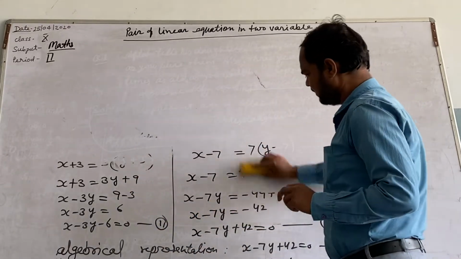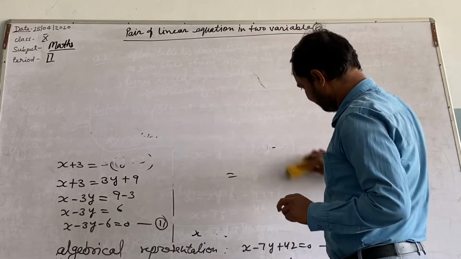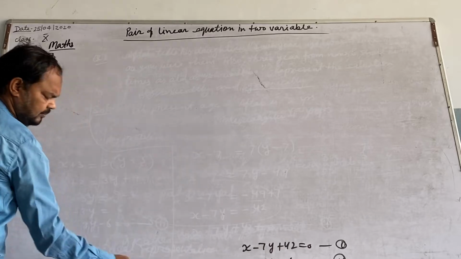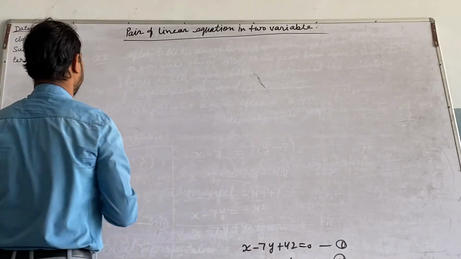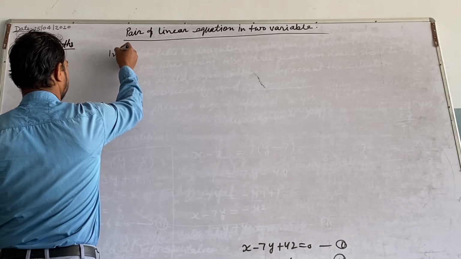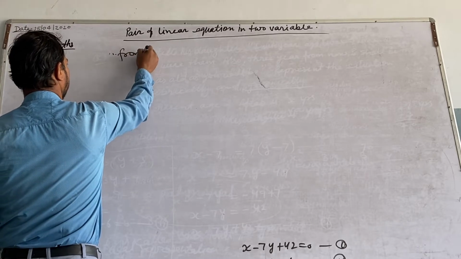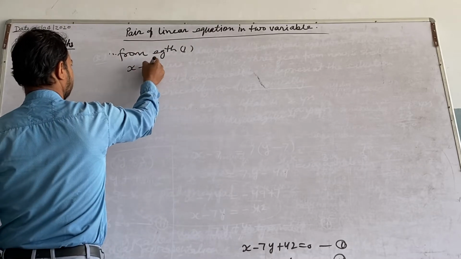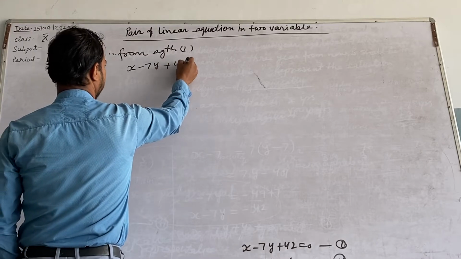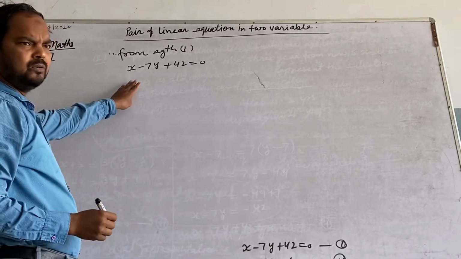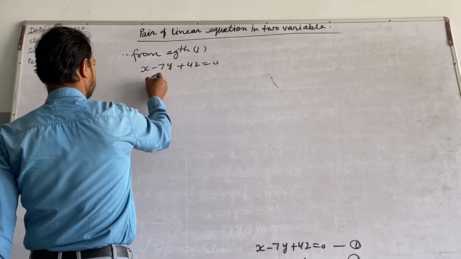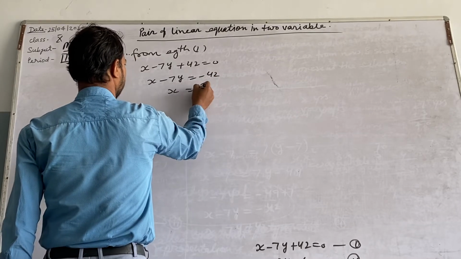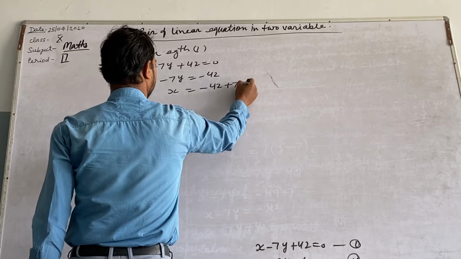So taking the first equation, x minus 7y plus 42 equal to 0, we try to find out two different solutions. This can be written as x minus 7y equal to minus 42, which can be written as x equal to minus 42 plus 7y.